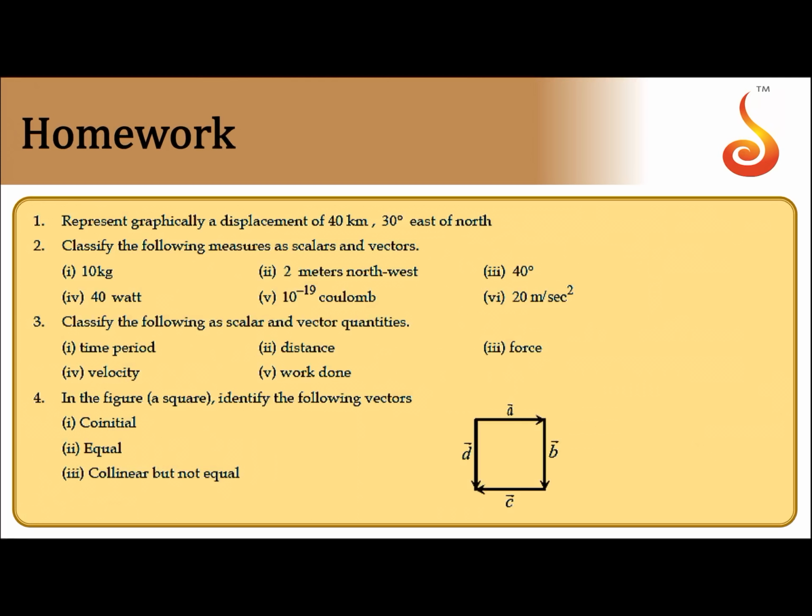A physical quantity specified with both magnitude and direction is called a vector. If it is specified by magnitude alone, it is a scalar. The rest of the things you work out.